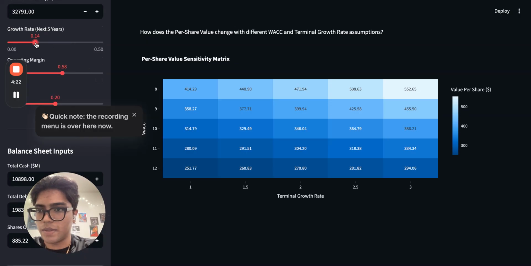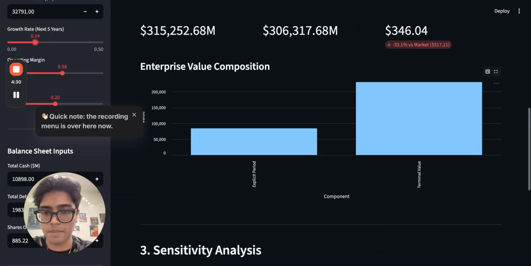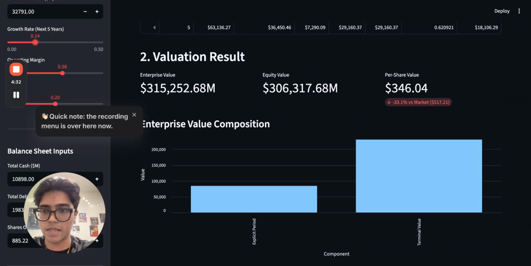Why a 14% growth rate, you might ask? That would be here. MasterCard's historical 5 year average revenue growth is about 16%. However, for the next 5 years, I'm being slightly more conservative at 14%. But why? While the shift from cash to digital is a massive tailwind, we are seeing increasing regulatory scrutiny over interchange fees in the US and Europe, which could provide a slight drag on top line expansion.